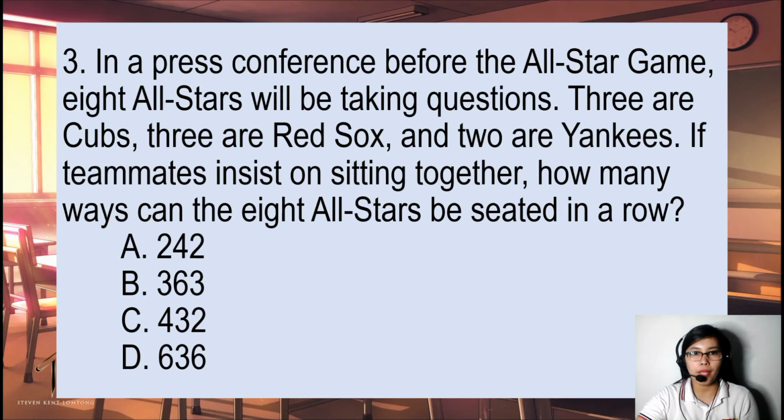Okay, so in a press conference before the All-Star game, 8 All-Stars will be taking questions. 3 are Cubs, 3 are Red Sox, and 2 are Yankees. If teammates insist on sitting together, how many ways can the 8 All-Stars be seated in a row? Okay? So if we try to visualize this, they are sitting in a row, and there are 8 seats.